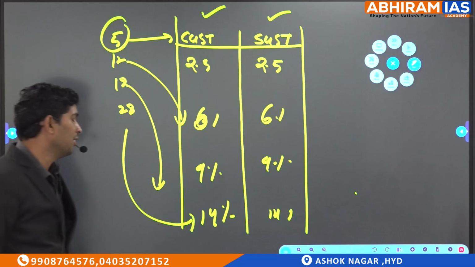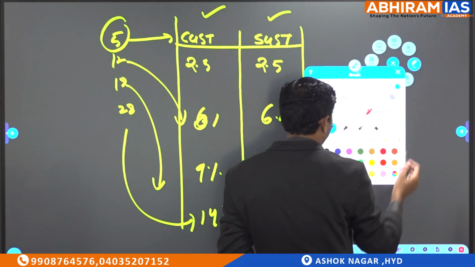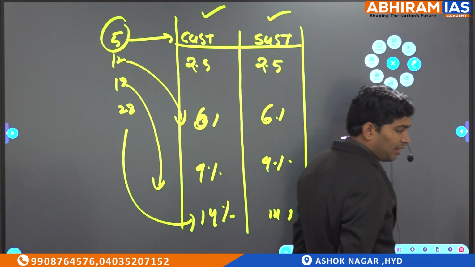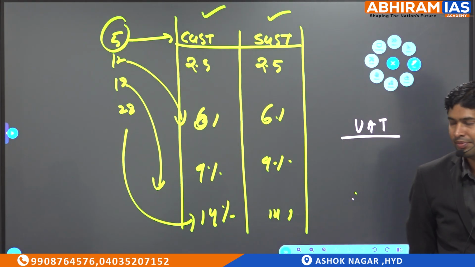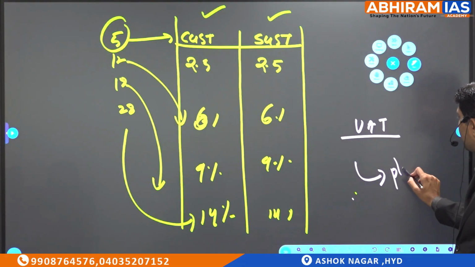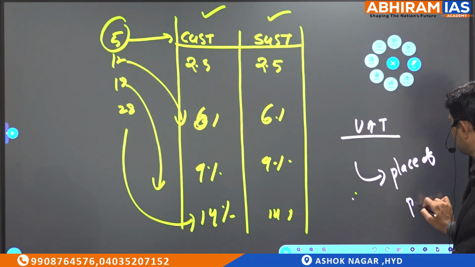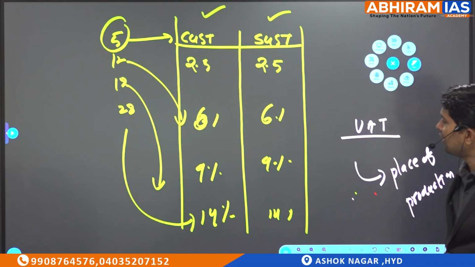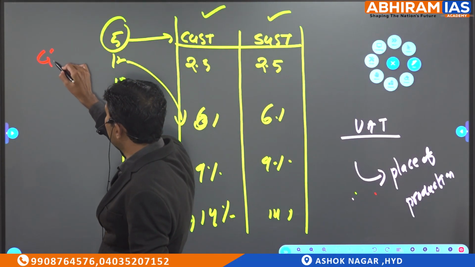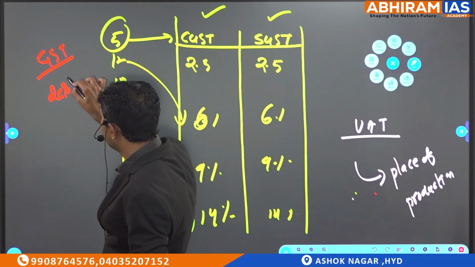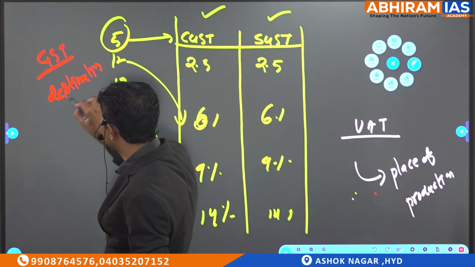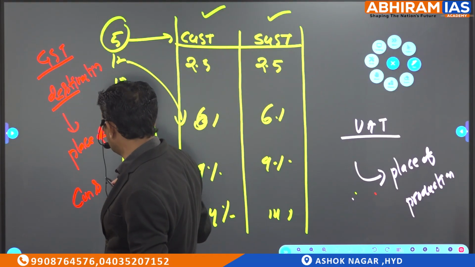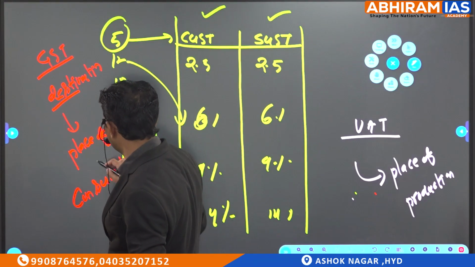SGST will go to whom? State government. However, in VAT, who used to collect the tax? Place of consumption or place of production? Place of production. But in GST, which state will collect the tax? Destination. What is the meaning of destination? Place of consumption. You will be surprised. Uttar Pradesh is the largest receiver of GST.